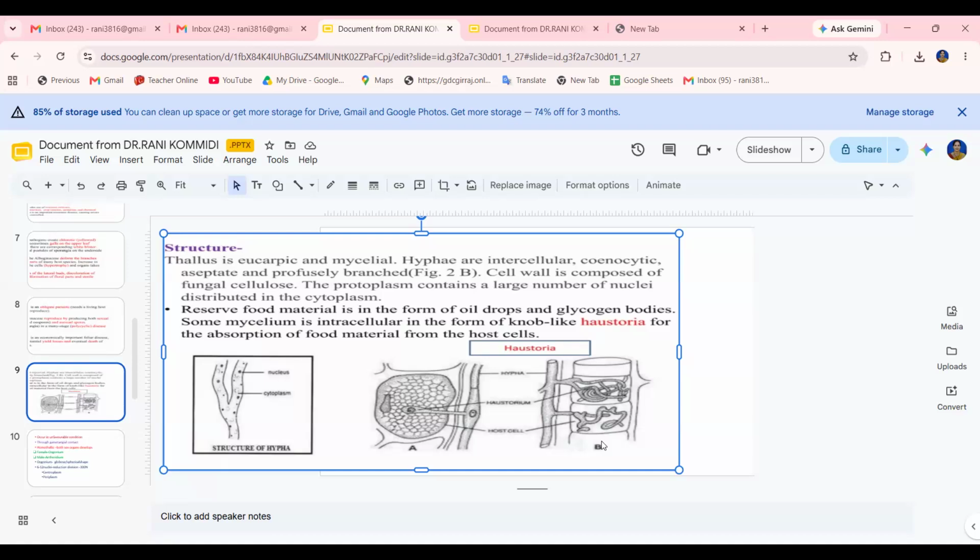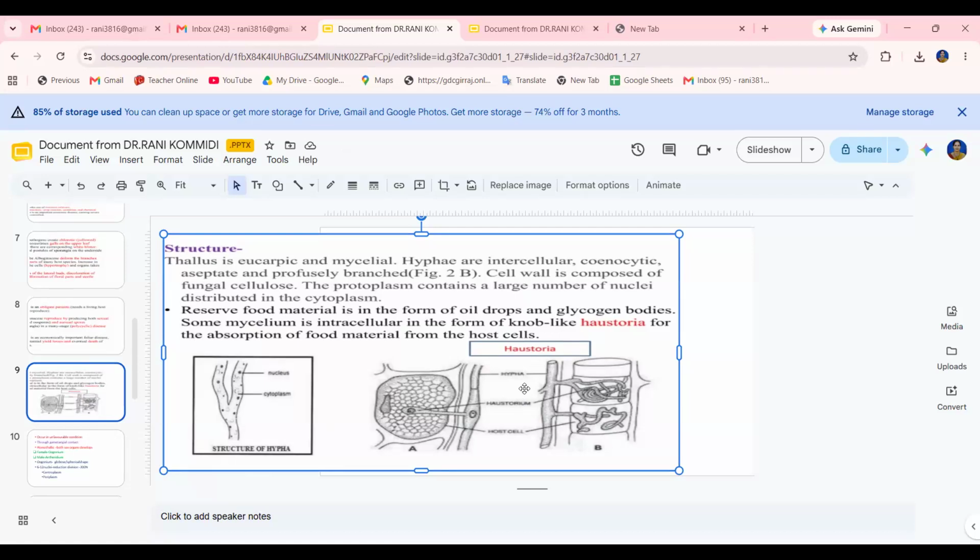The fungus mycelium grows in the intercellular spaces of the host cell, and it absorbs food material with the help of small knob-like haustoria. The haustorium is differentiated into a spherical head, with a diameter of about 4 micrometers, and a slender neck-like stalk. So this is the haustorium, with a bulb-like head and a neck-like structure. Both are present in the haustorium.